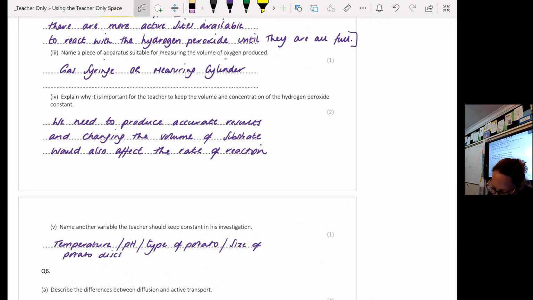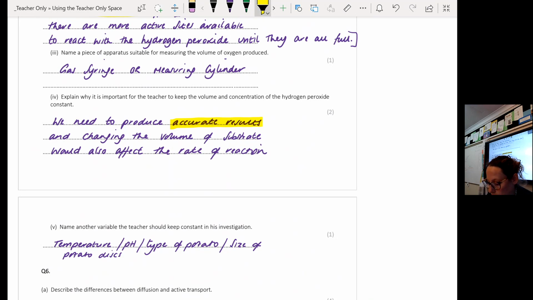All right, so explain why it's important for the teacher to keep the volume and concentration of the hydrogen peroxide constant. Now this is to do with the accuracy of your result. I can accept you saying that this needs to be a fair test for your results to be accurate. That is 1 mark. And then the second mark is for telling me why my results need to be accurate. If I am changing the volume and the concentration of hydrogen peroxide, I am also going to be affecting the rate of reaction.